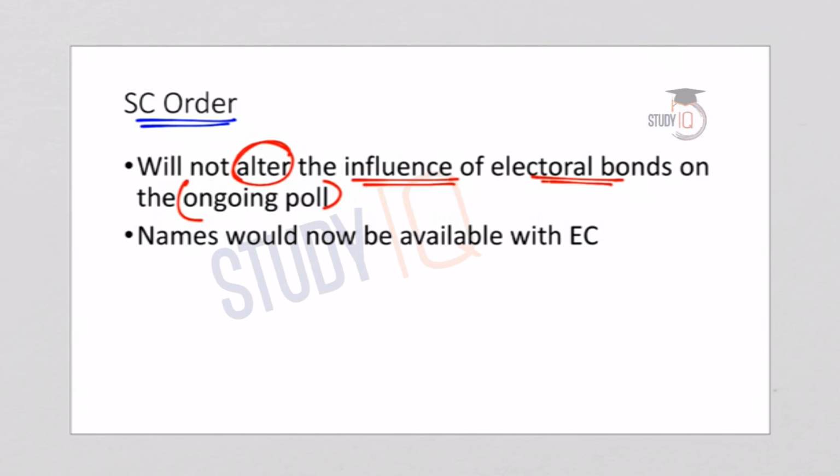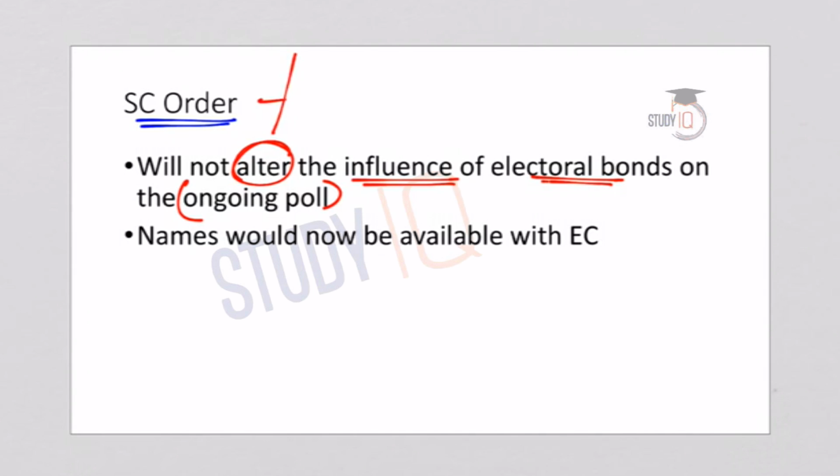So, it is to be appreciated that the Supreme Court has responded to the opacity of the electoral bond scheme. Further, we can expect that the court will go in depth into the matter and come up with a reasonable verdict. So we can say that with the present order, the status quo will be maintained, and there will not be much influence on the donations received in the form of electoral bonds. So still the ruling party will have an undue influence on the donors, because only the ruling party will be able to know the details of the donors.